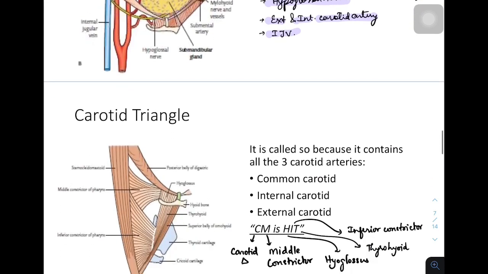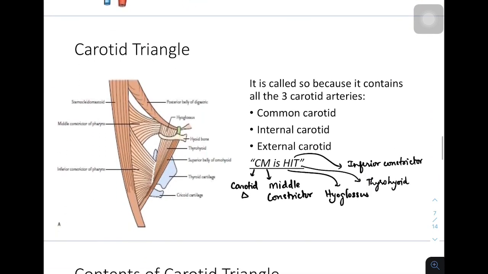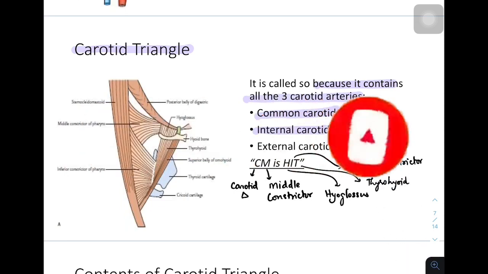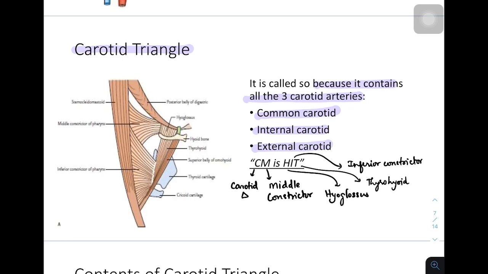Now coming to the most important triangle in the anterior triangle, the carotid triangle. It is called so because it contains all the three carotid arteries: common carotid, internal carotid and external carotid. Okay, so the boundaries of the carotid triangle are the posterior belly of digastric muscle, then we have the sternocleidomastoid and the superior belly of omohyoid muscle.